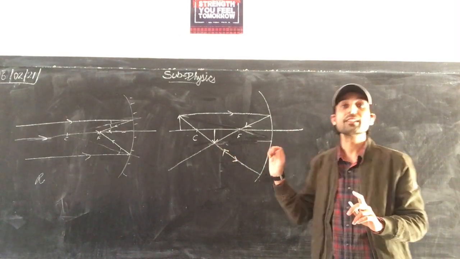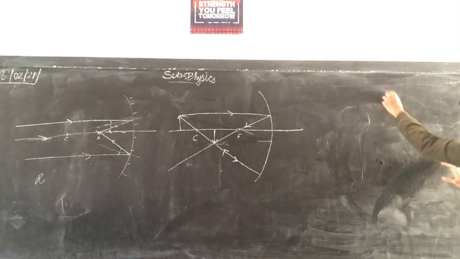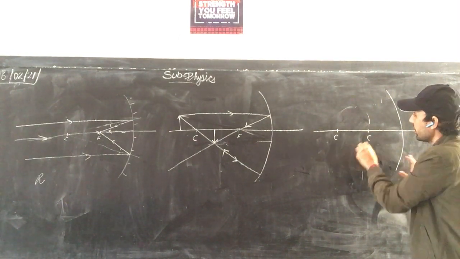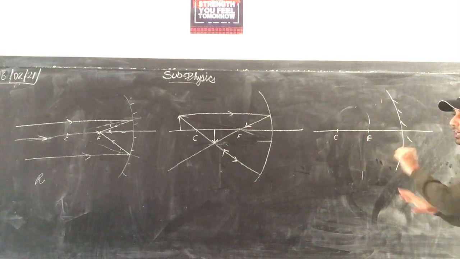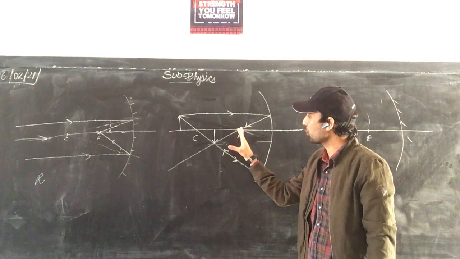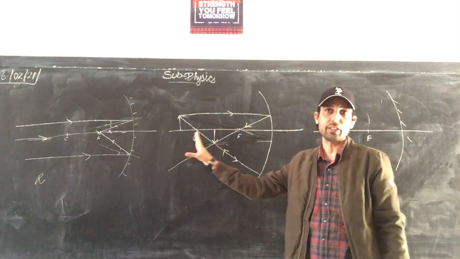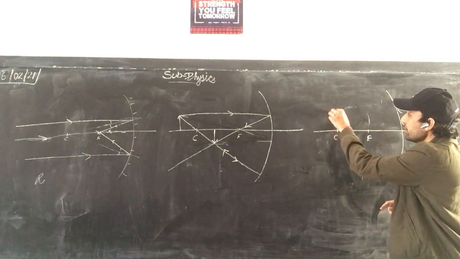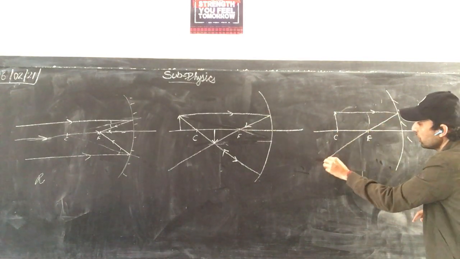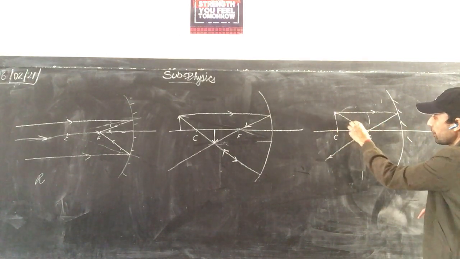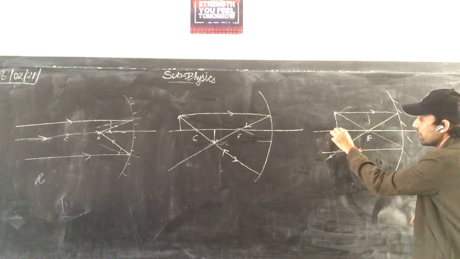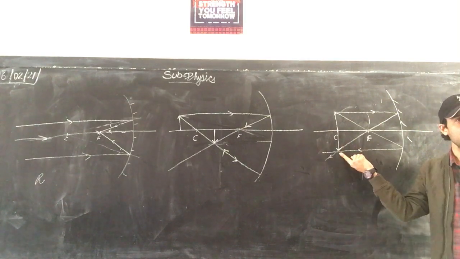Now, third case. Center of curvature, focus. Now see here, the object is approaching the center of curvature. The image is moving from focus towards the center of curvature. At the center of curvature, take one ray, pass it from the focus. Take another ray, passing from the focus, get reflected. So here the image is formed.